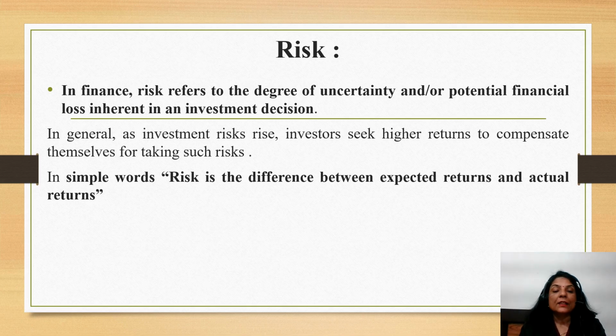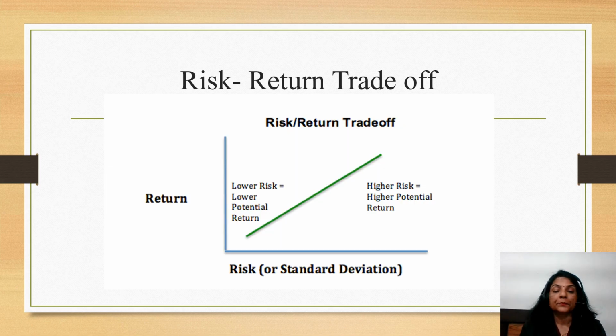So risk is the difference between the expected return and the actual return. If I'm expecting a 10% return from this investment option, but I'm not able to get 10% return, in actuality maybe I'm getting more than this, or maybe I'm getting less than 10%. So any difference between the expected return and the actual return that I'm getting from this investment option is the risk. In simple terms, risk is the difference between what we are expecting and what we actually get. That is known as the risk.